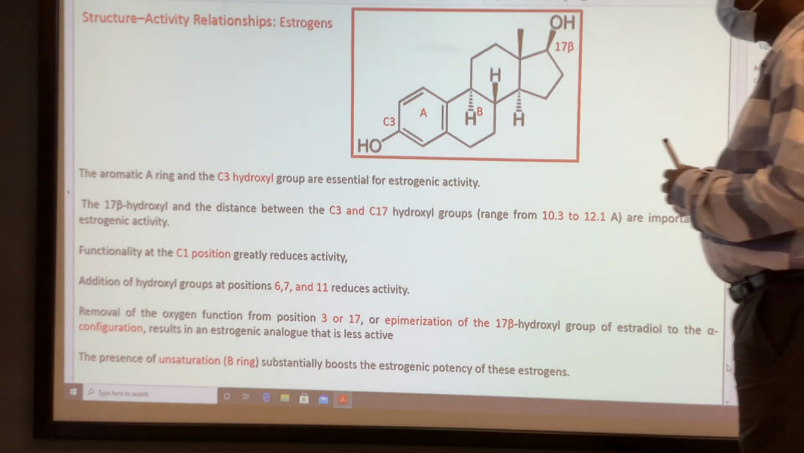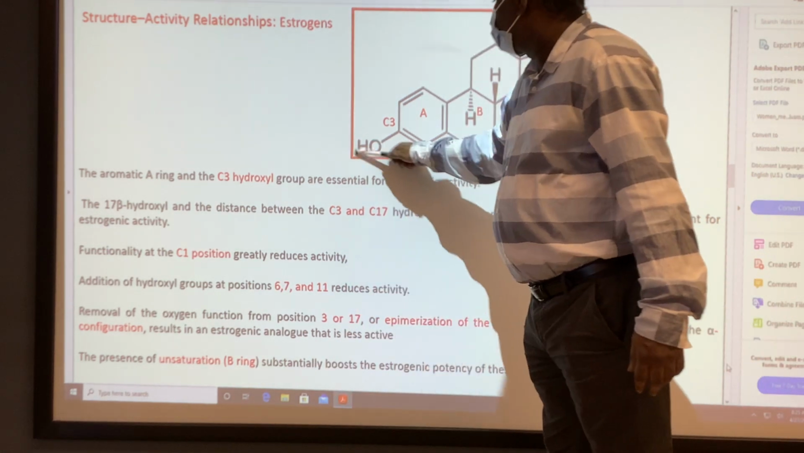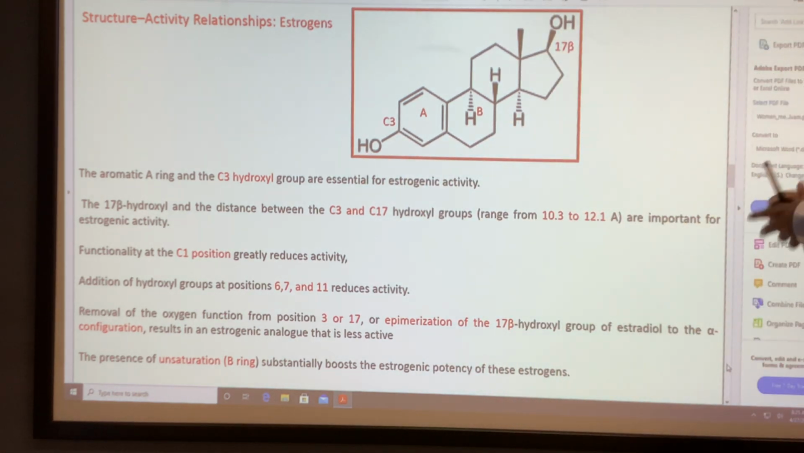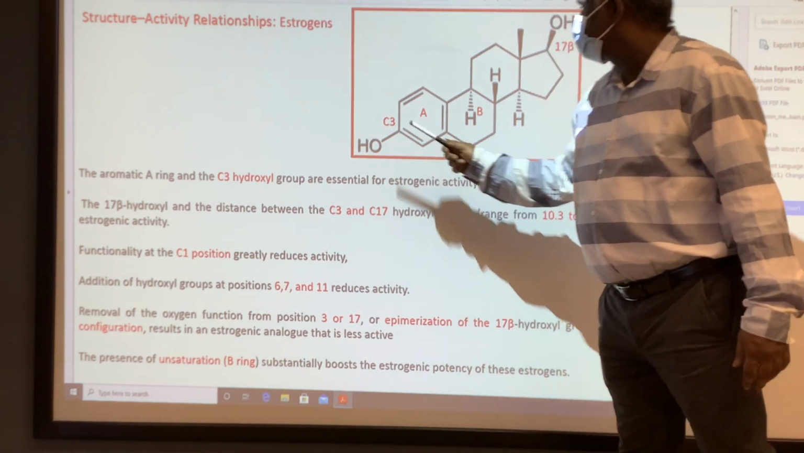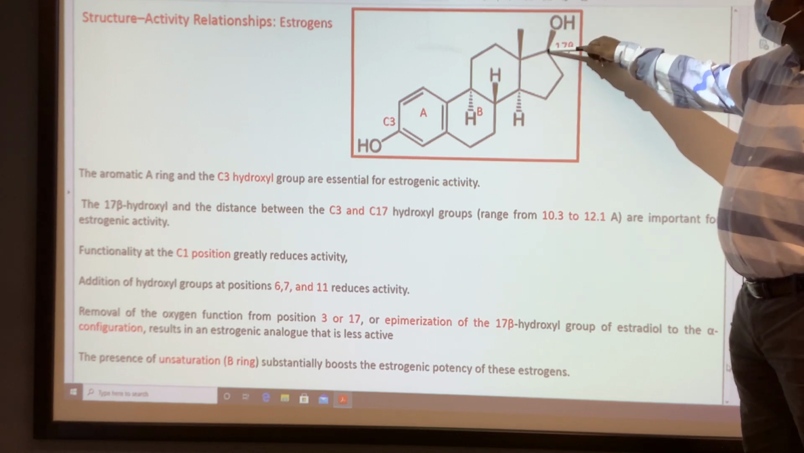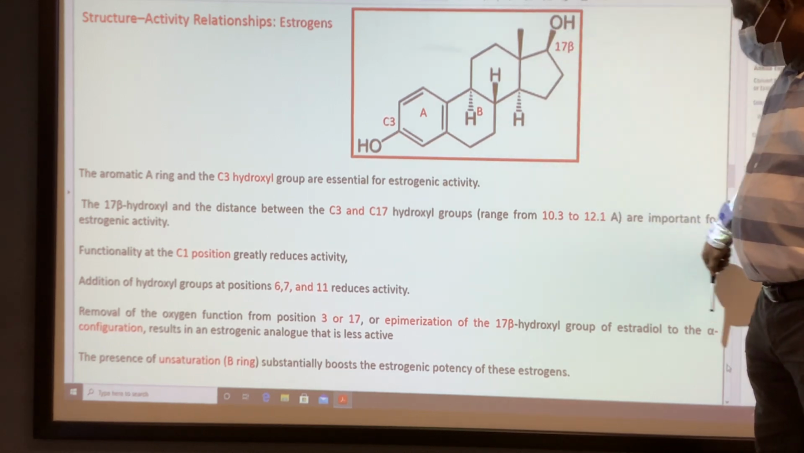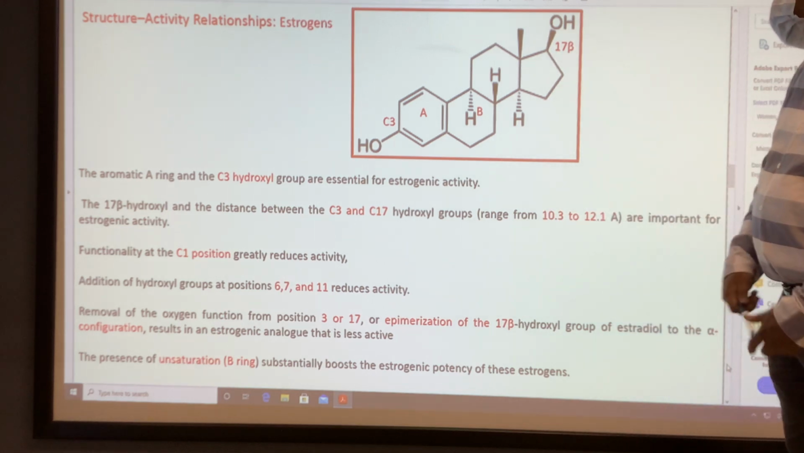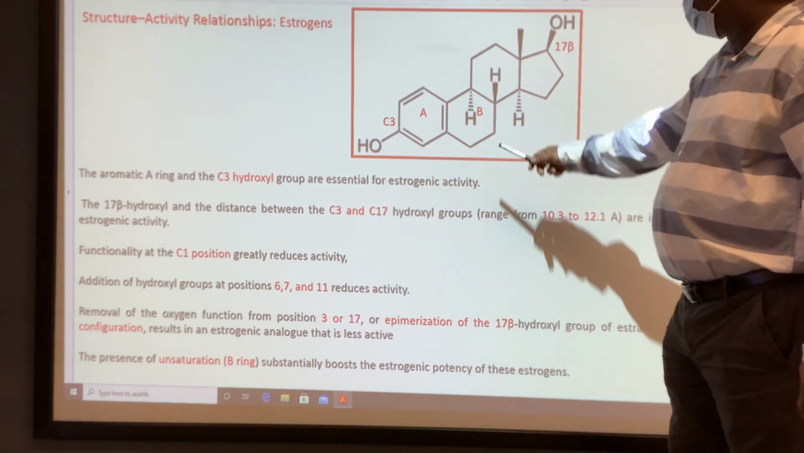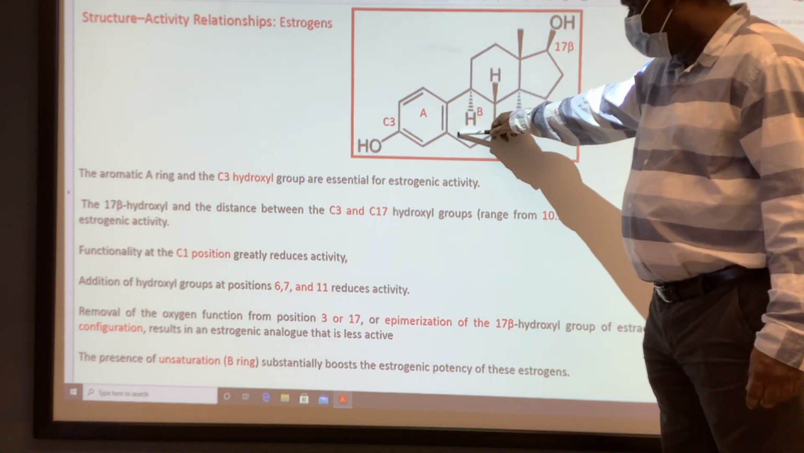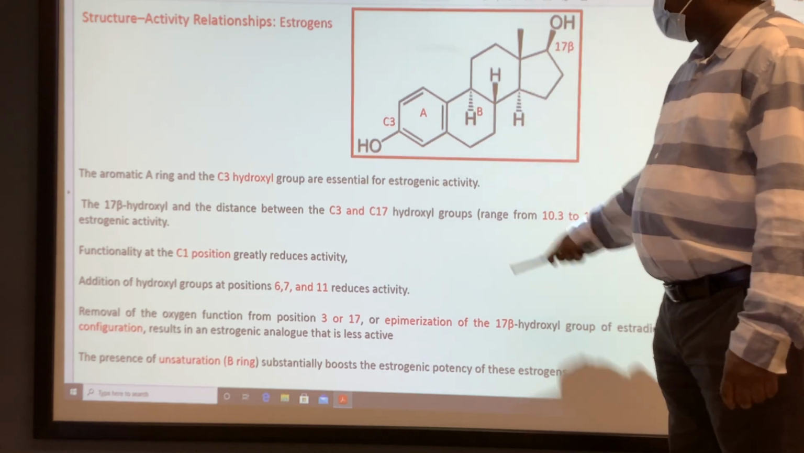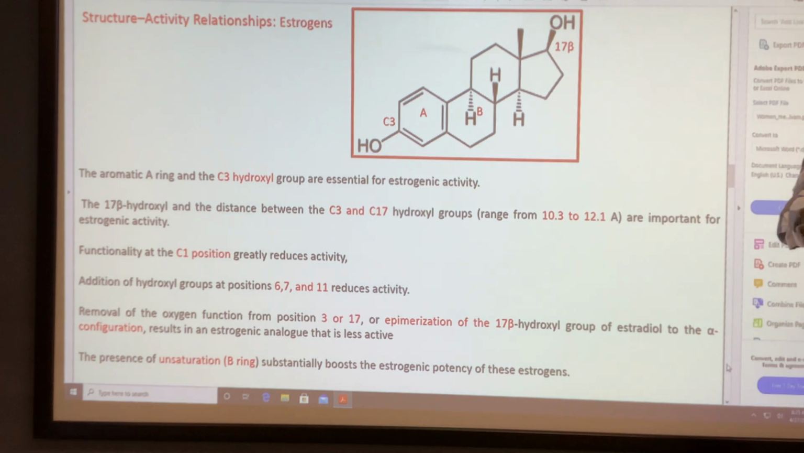Removal of the 3 or 17 hydroxyl makes the compound inactive. Or epimerization: here there is stereochemistry, beta, and if you change the beta to alpha, that is epimerization. So beta to alpha, the compound is less active. And for ring unsaturation, if you introduce a double bond in ring B, the unsaturation increases the potency.